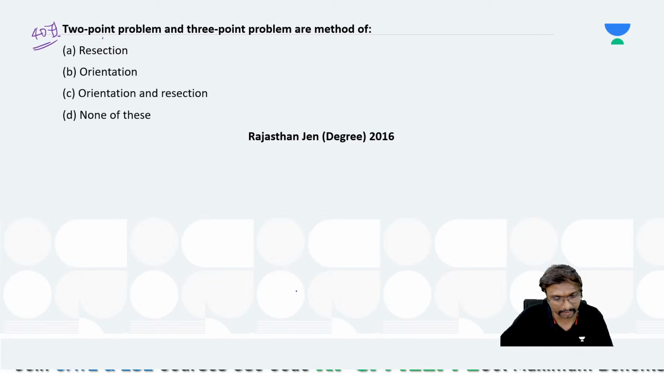407, C. Others? Abhinandan, cricket lover, Lina, everybody said C. Yes, right. The 2-point problem, 3-point problem, Lehmann's method, all these things come under orientation and resection. The plotted point is already available on the map, but that point is not available on the ground. We have to locate that point on the ground. That is your 2-point problem, 3-point problem, everything comes under this.